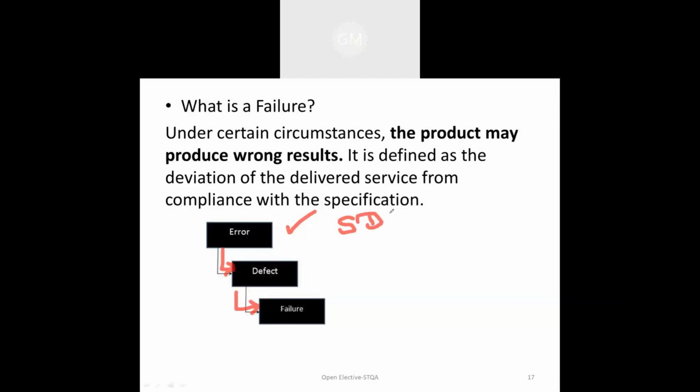The defect is identified and handled by the software testing team. Then the defect and error result in the system failure. Like this, it goes step by step down.